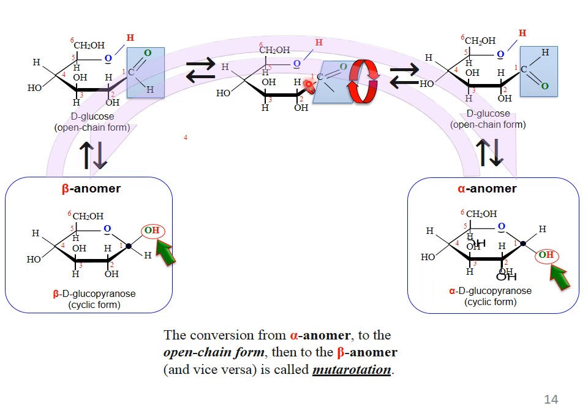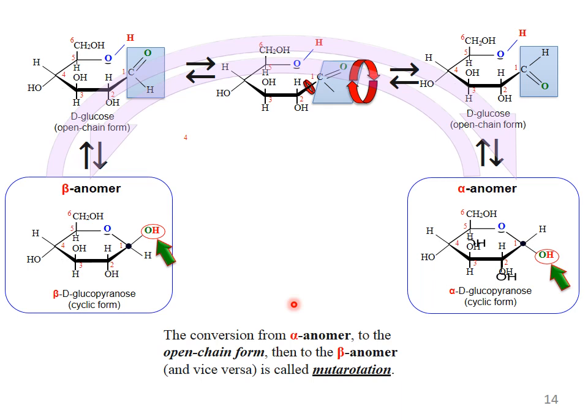The conversion from the alpha anomer to the open chain form, then to the beta anomer and vice versa, is called mutarotation. This is a very important terminology. It is asked in a lot of competitive examinations and in viva: what is mutarotation? It is the conversion of the alpha anomer to the open chain form, then to the beta anomer and vice versa.